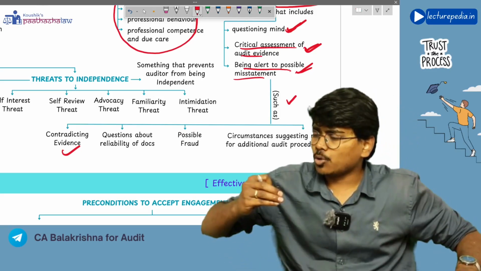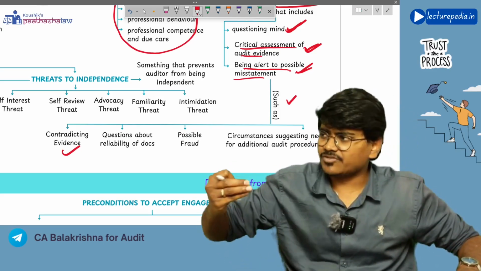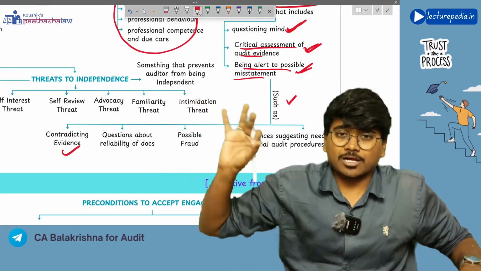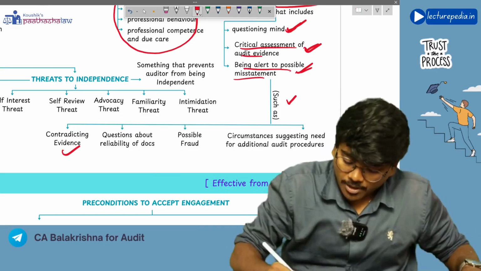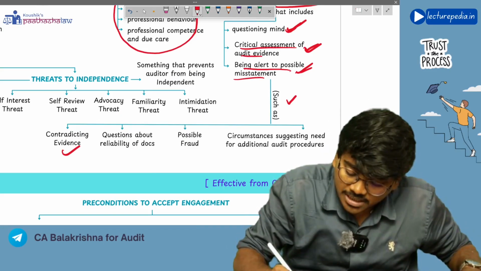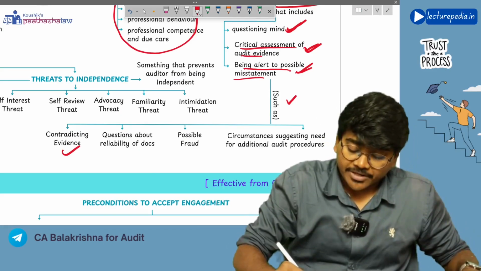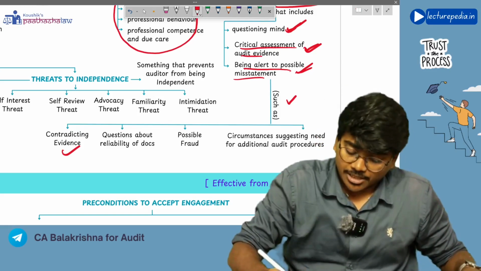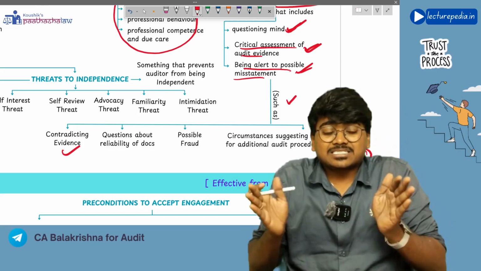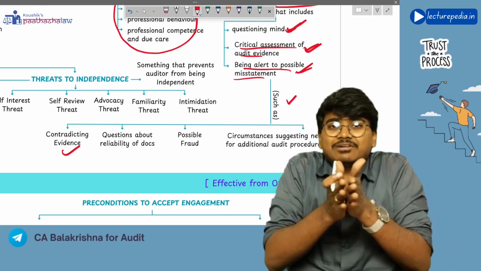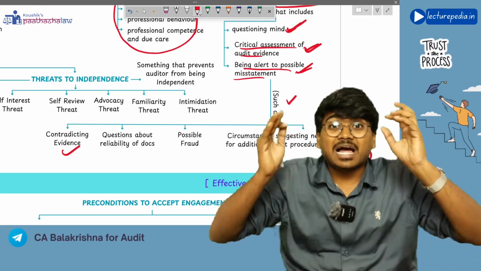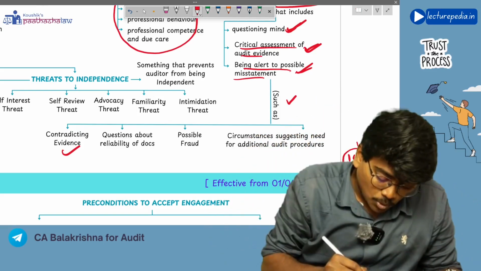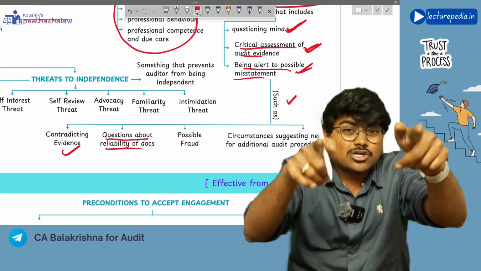You have also obtained another evidence, which is external confirmation from that debtor, and the debtor is saying that I have to pay only 80 lakh rupees. As per the internal evidence, it is showing 1 crore. As per the external evidence, it is showing 80 lakh. So if there is any contradicting evidence, the auditor should be alert, because there could be a misstatement in this situation.